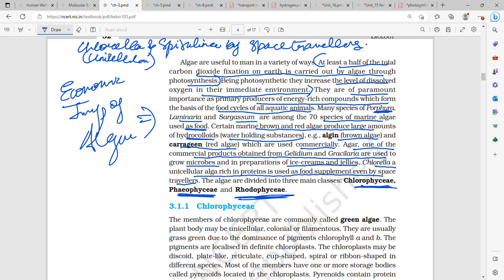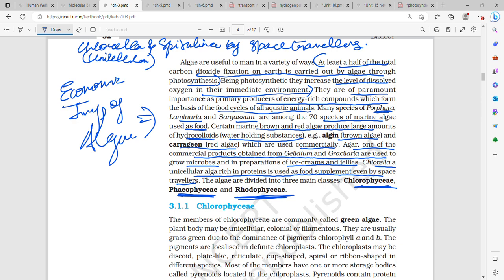There are many species among the 70 species of edible algae. Examples are Laminaria, Porphyra, and Sargassum, which are consumed by us and used as food. Certain marine brown and red algae produce large amounts of hydrocolloids. What are hydrocolloids? They are water holding substances. Examples are algin, from brown algae, and carrageen, from red algae, and they are used commercially. Agar is one of the commercial products obtained from Gelidium and Gracilaria. It is used to grow microbes in a petri dish for cultures, as well as to make ice cream and jellies.